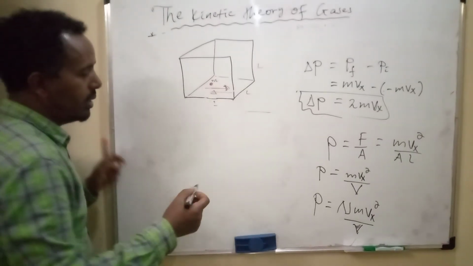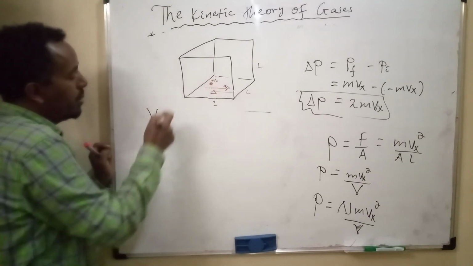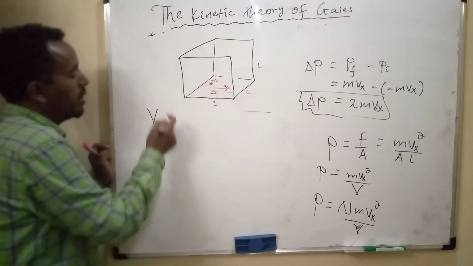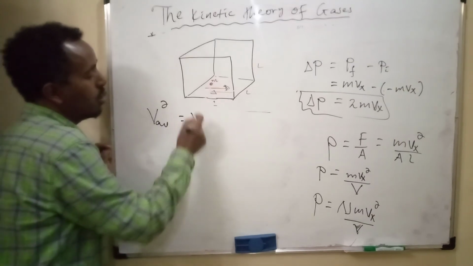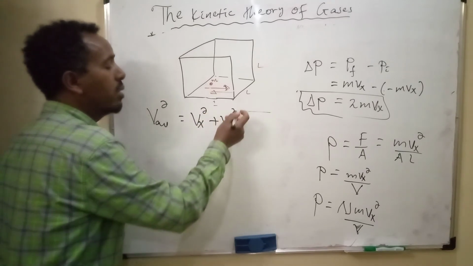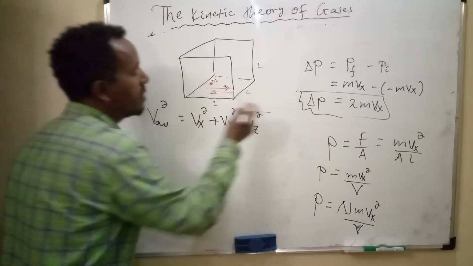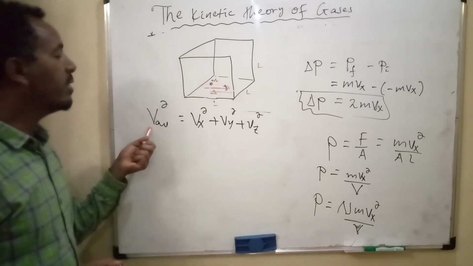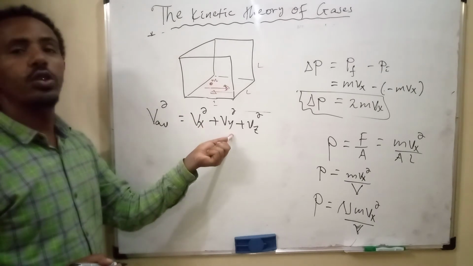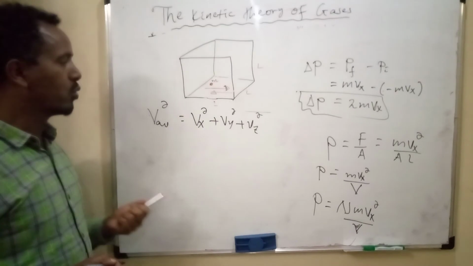But in 3D, let's say the average velocity square is equal to velocity along x square plus velocity along y square plus velocity along z square. For 3D, the resultant velocity square is the sum of these.